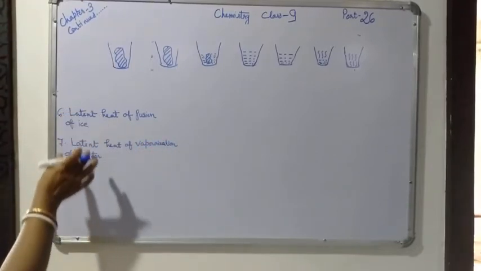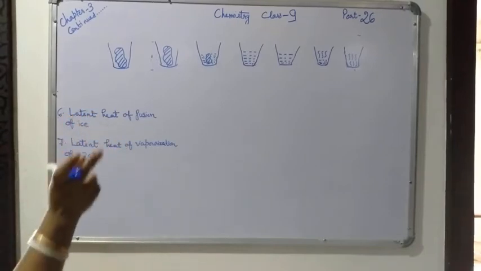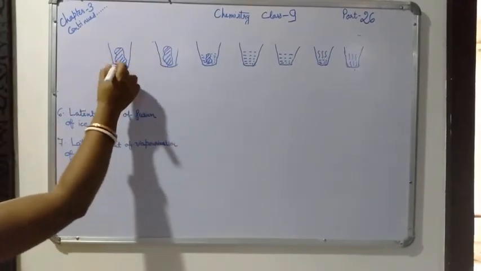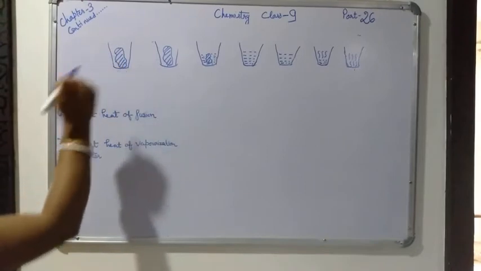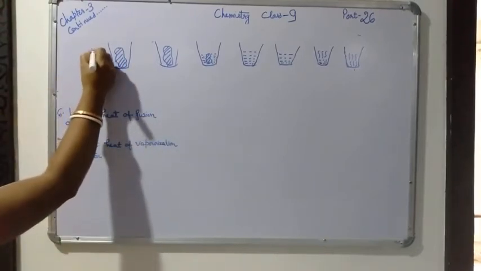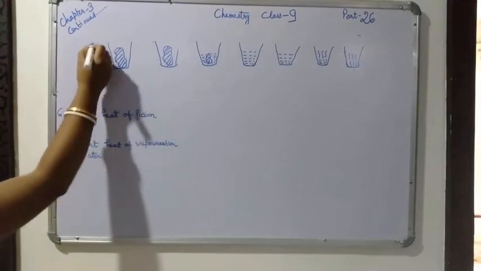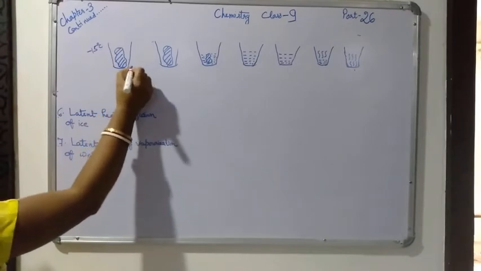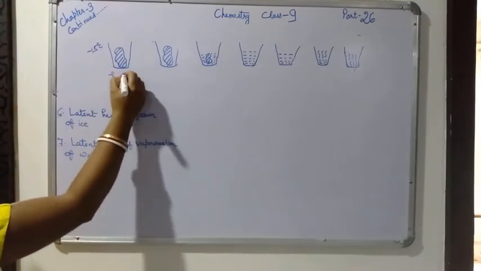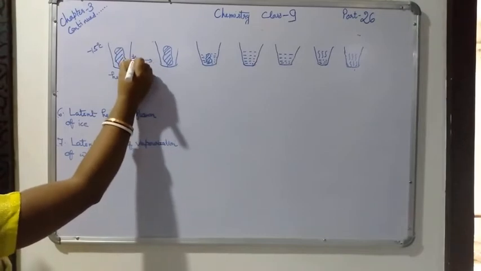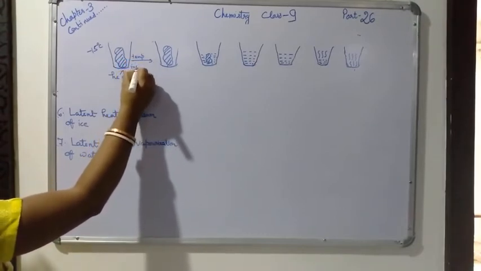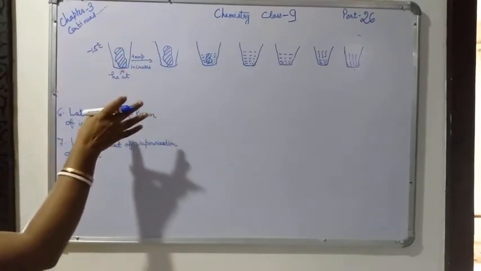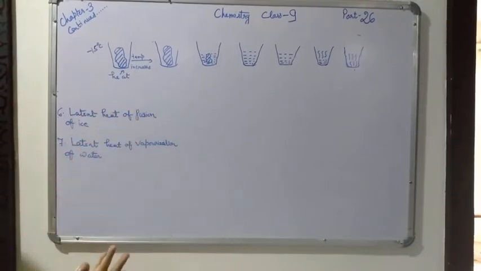Now I am going to explain both the properties with the help of this diagram. All of you see it very carefully. You take one ice cube in a glass at a very low temperature. Suppose at -15 degrees you have one ice cube. If you give some heat, what will happen? The temperature increases. Obviously, if you provide heat to any substance, the temperature will increase.